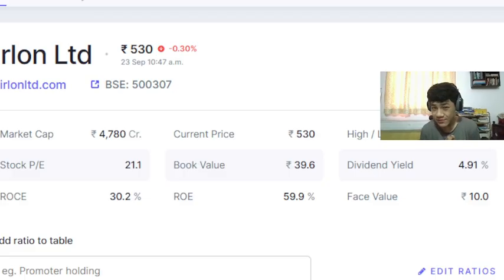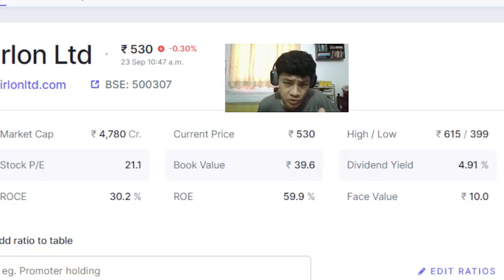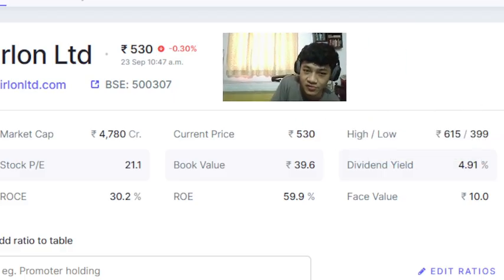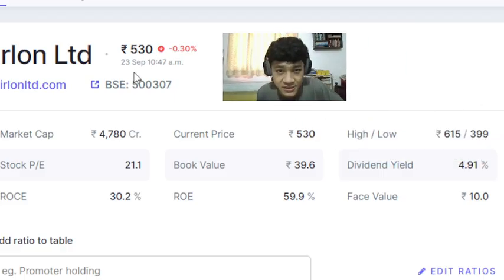So 4.91% is the dividend yield, which means compared to the current price of 530 rupees, the dividend should be around 20 rupees plus. Yeah, something over 20 rupees should be the dividend for fiscal year 2025, based on current prices. Yeah, dividend yield is based on current price. My fault. It should be around 20 rupees plus the dividend.